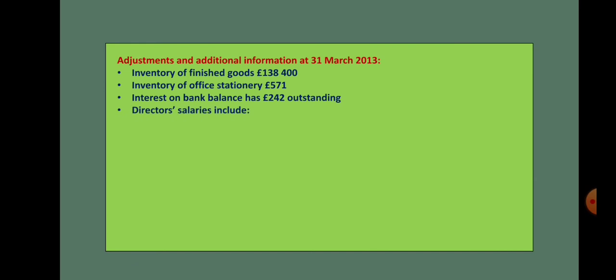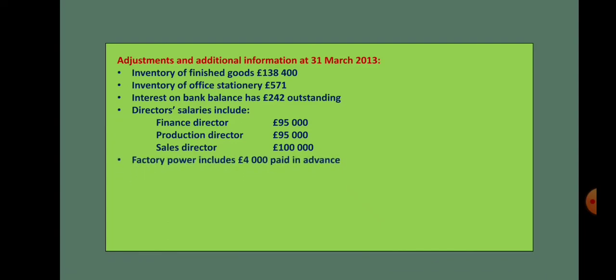Now coming to director salaries. As I told you previously, we need to classify this. So the total of director salary includes finance director salary 95,000, which should be shown under administration expense. Production director salary 95,000, which should be shown under cost of revenue. Sales director salary is 100,000, which should be shown under distribution cost.